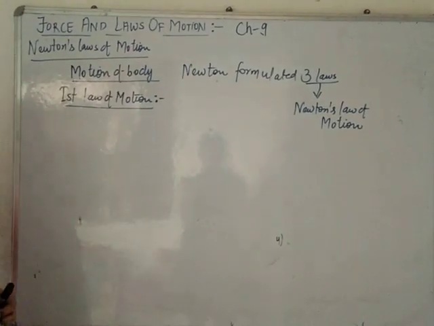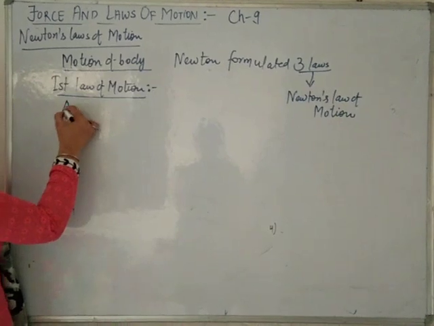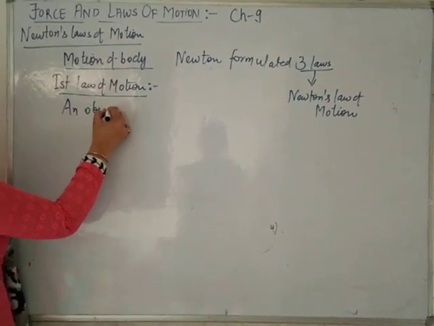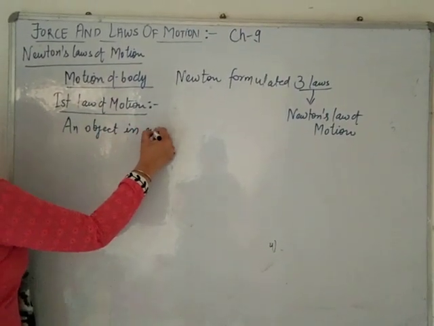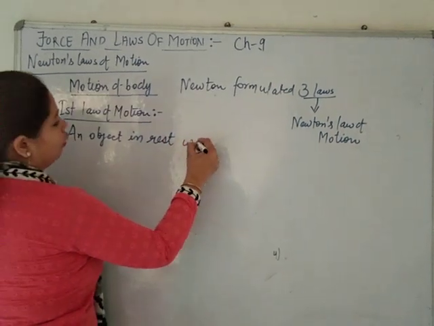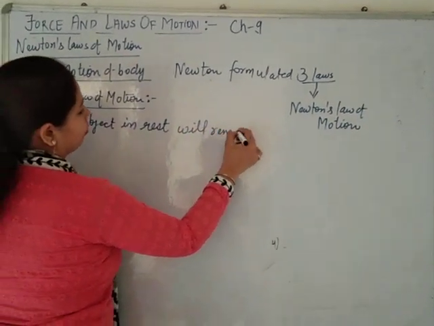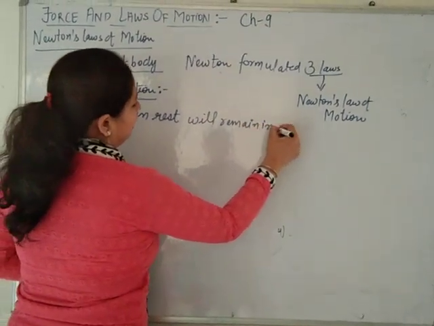What is the statement of Newton's first law of motion? An object at rest will remain at rest.